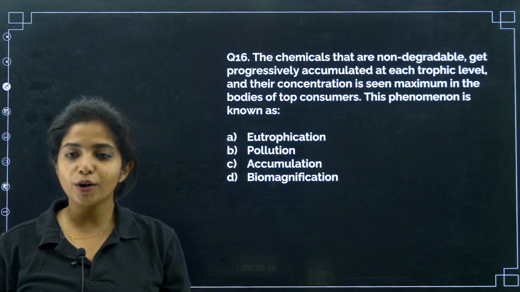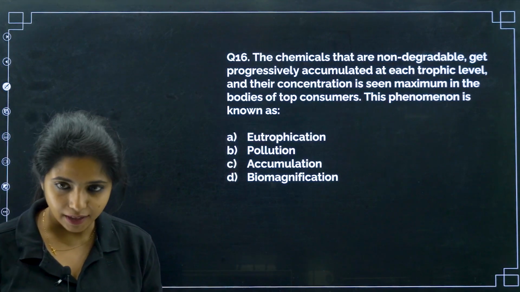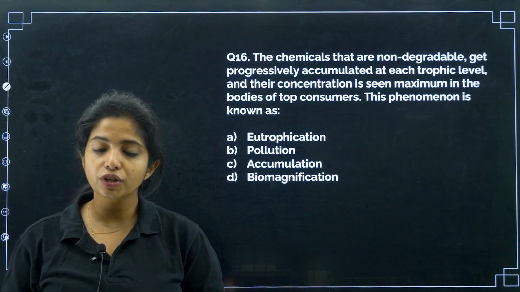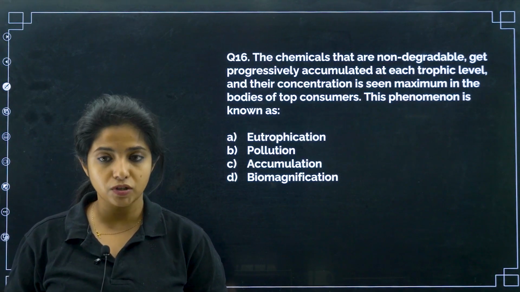The chemicals that are non-degradable get progressively accumulated at each trophic level, and their concentration is seen maximum in the bodies of top consumers.